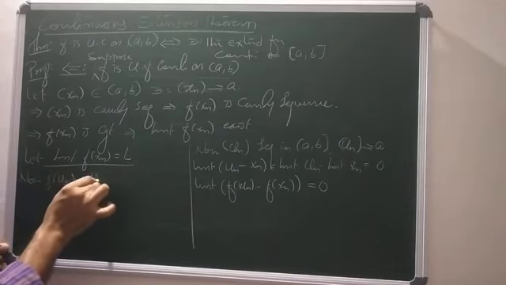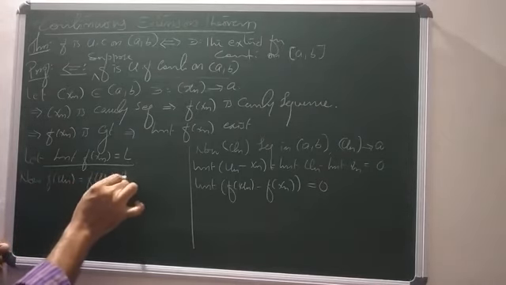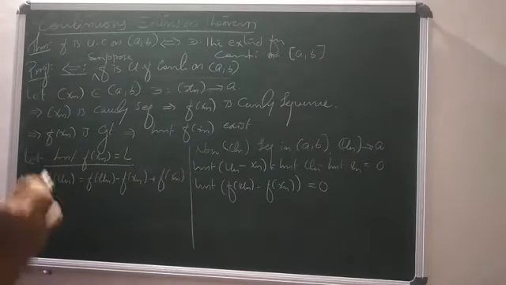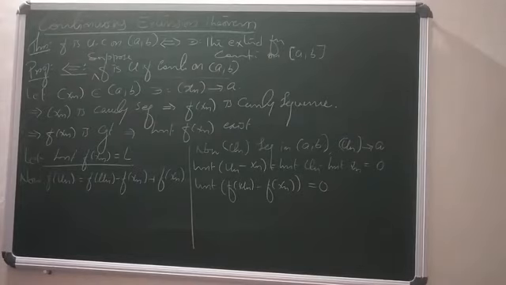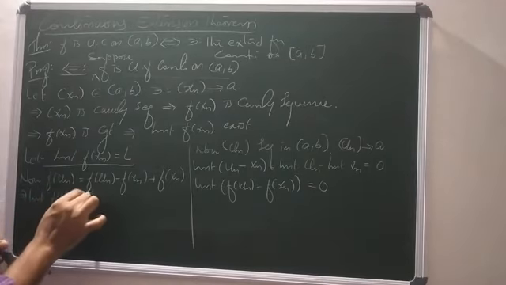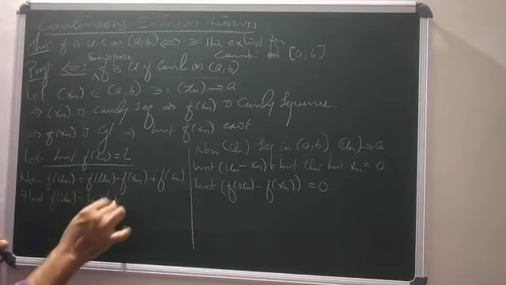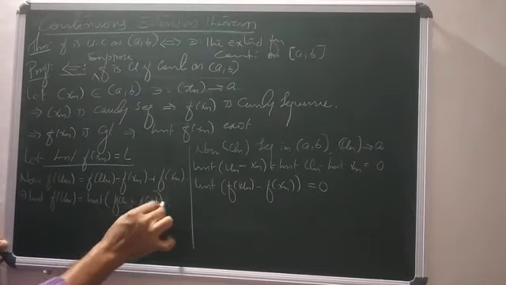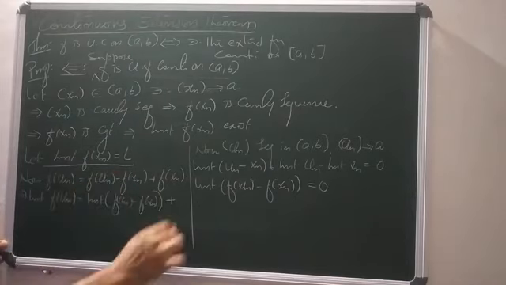Now, what is f of un? F of un equals f of un minus f of xn plus f of xn. You can add and subtract f of xn simultaneously. So the limit of f of un equals the limit of f of un minus f of xn plus the limit of f of xn.